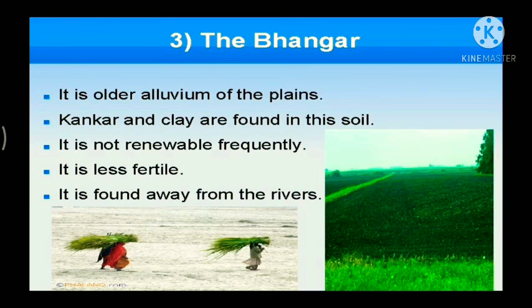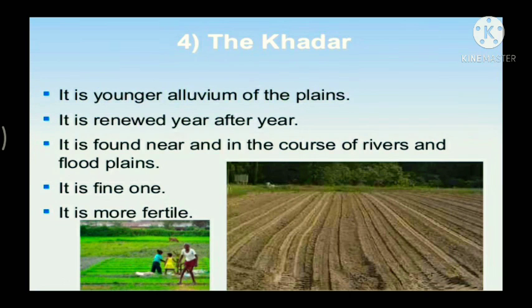Next up, the last one that we have is the Khaddar. The newer, younger deposits of the floodplains are called the Khaddar. They are renewed almost every year, and so they are much more fertile, and thus this Khaddar region is ideal for intensive agriculture.